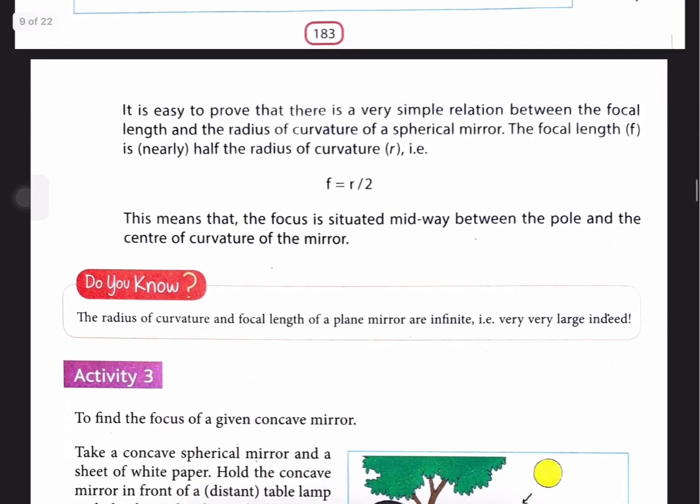Do you know the radius of curvature and focal length of a plane mirror are infinite? That is very large indeed.